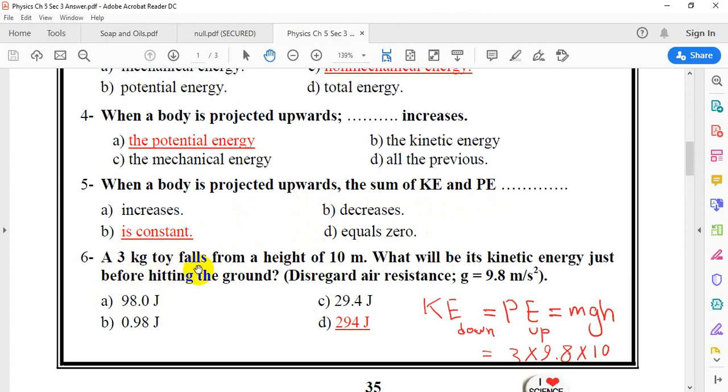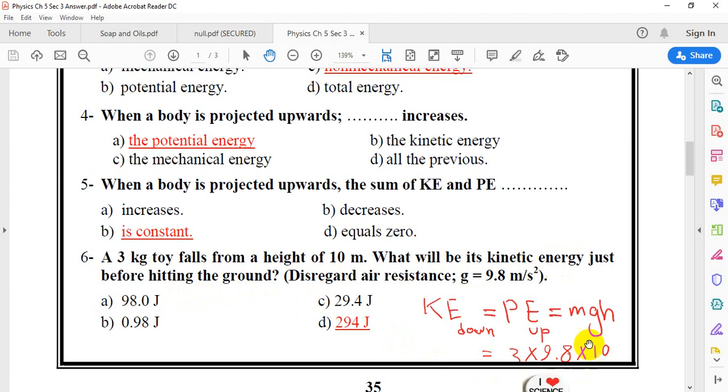A 3 kilogram toy falls from a height of 10 meters. What will be its kinetic energy just before hitting the ground? Here, it has potential energy. This potential energy is converted into kinetic energy as it falls down.